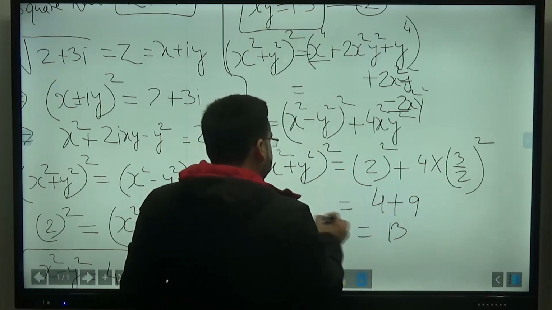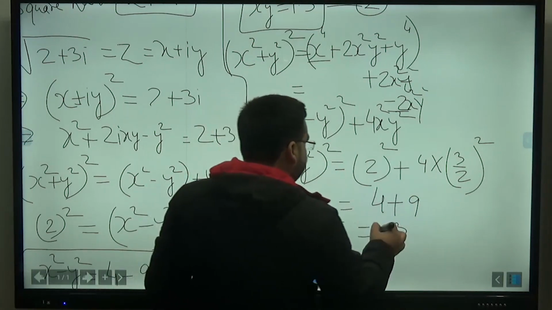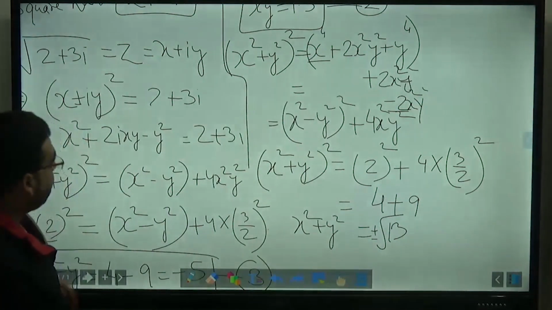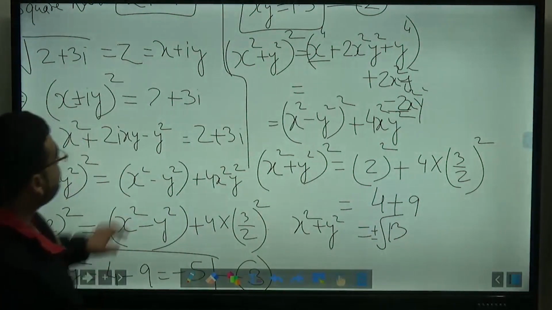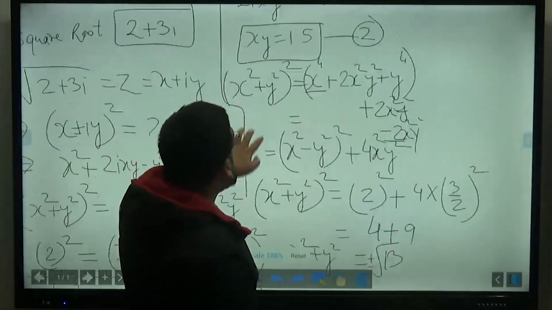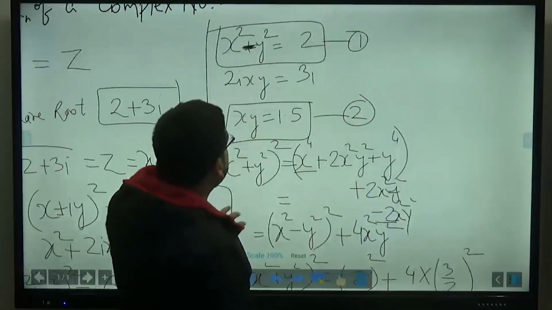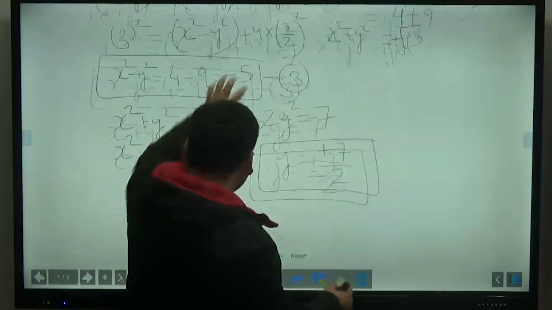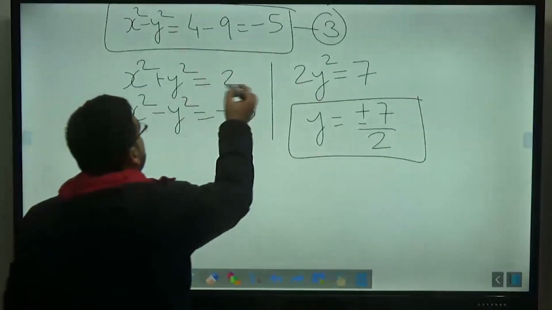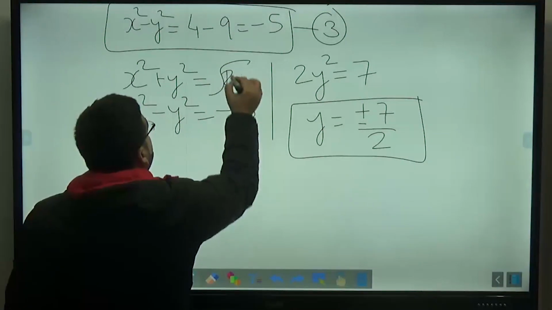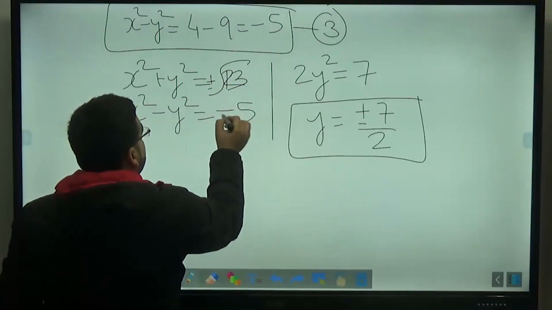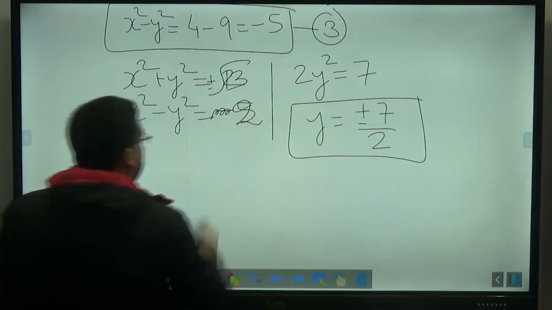So x square plus y square is equal to plus minus under root of 13. Okay, so you are talking about this, right? So we have got x square plus y square is equal to plus minus under root of 13, and we have got x square minus y square is equal to 2. So you are talking about this, right?